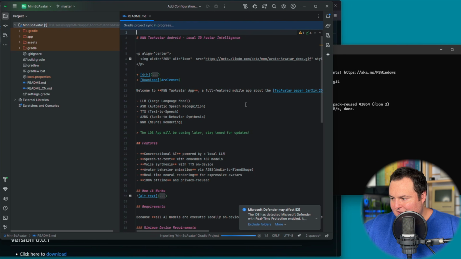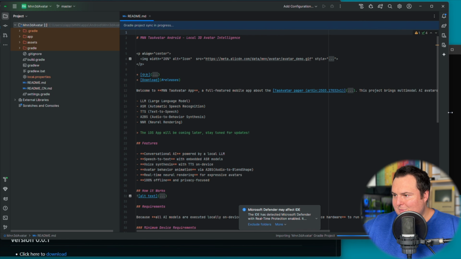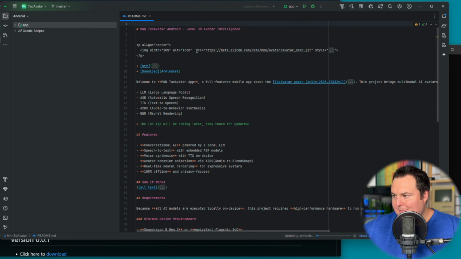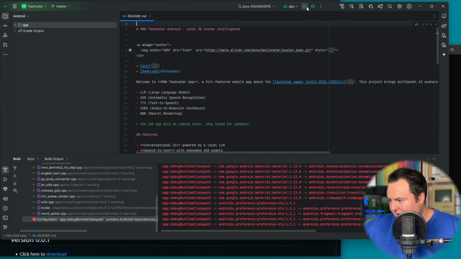Once that's done, and assuming that your phone is connected to your PC and it does have developer mode enabled and everything like that, you should just be able to go ahead and actually deploy this and run it. We need to wait for the Gradle sync to finish before we do that. Fortunately, that happened fairly quickly. So the phone is selected right here, and if I click run, it should go ahead and work. If it does encounter one specific issue, there was something like AndroidX dependencies. If I do see that right here, we will go through how to solve that. But if it doesn't pop up, then we won't.